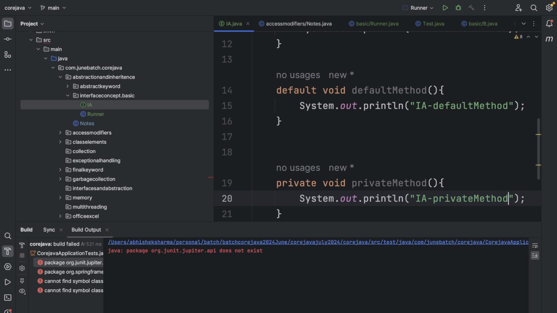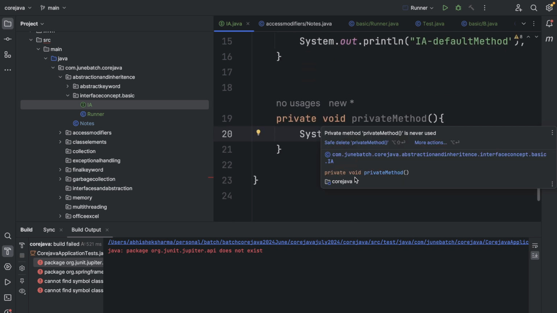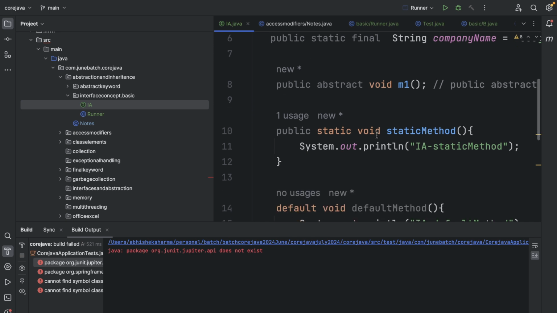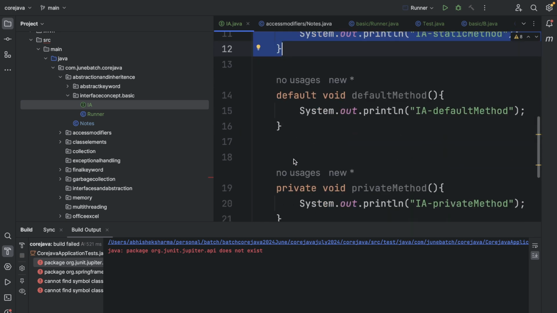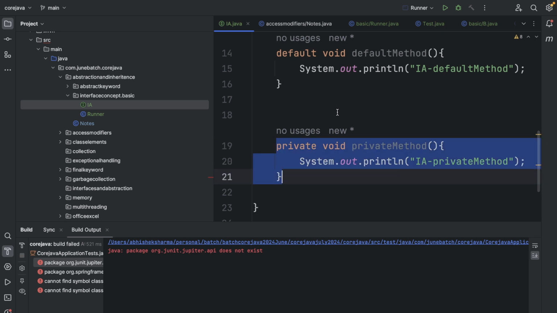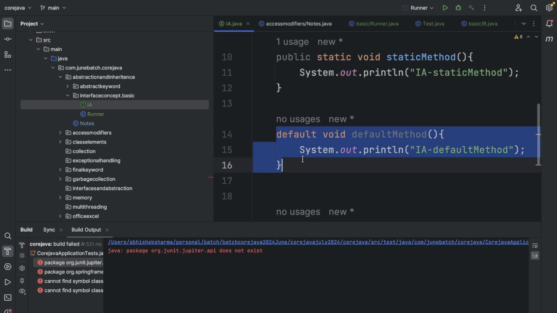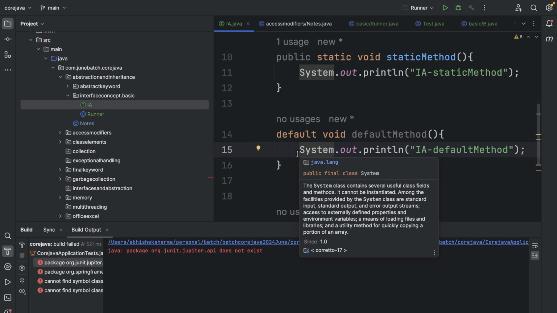See, now the thing is, we can access a static method directly, right? But we cannot access the private method outside this class, right? So we can use private methods if we want some task to be done inside that method. This is provided just to make our methods modular, or like we are trying to provide defaults over here, right? So a default method will have some implementation.